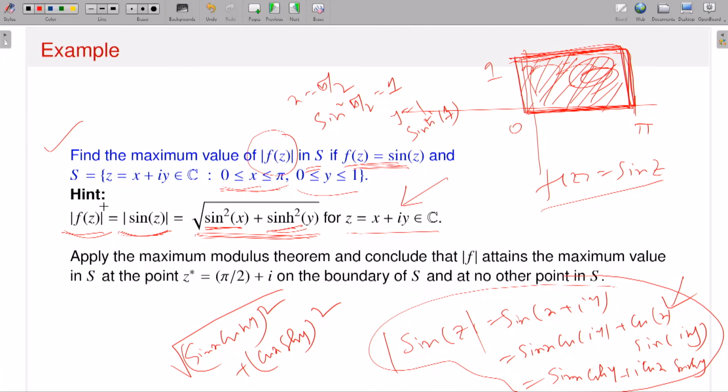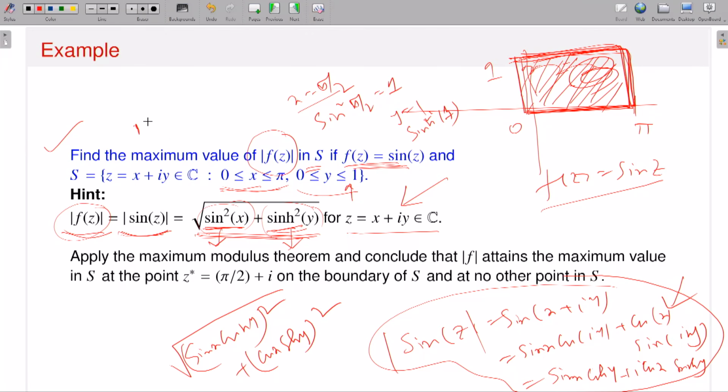Since this is the square root of a sum of two positive squares, it takes its maximum value wherever each term takes its maximum value. Now this one takes the maximum value at x equal to pi by 2, and this one, because sine hyperbolic y is an increasing function, takes its maximum value at y equal to 1.